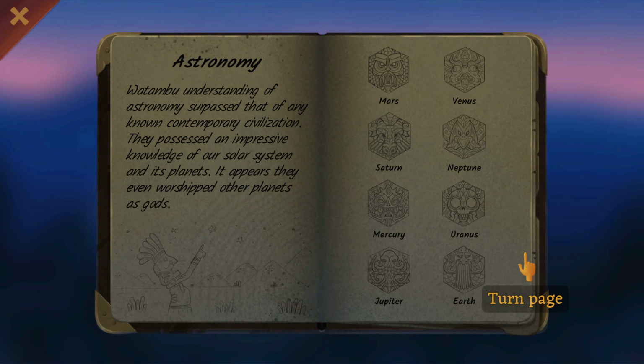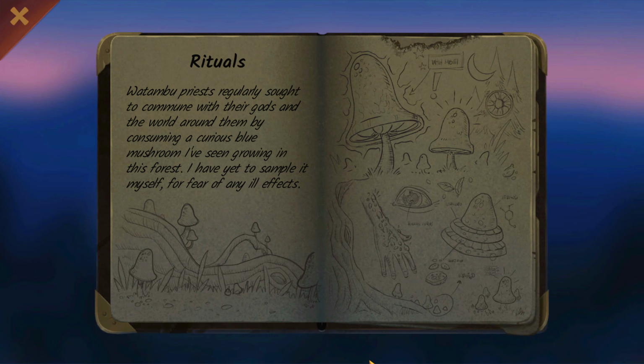So we have astronomy. "Watambu understanding of astronomy surpassed that of any known contemporary civilization. They possessed an impressive knowledge of our solar system and its planets. It appears they even worshipped other planets as gods." So here are the other planets and their depictions. Rituals. "Watambu priests regularly sought to commune with their gods and the world around them by consuming a curious blue mushroom I've seen growing in this forest. I have yet to sample it myself for fear of any ill effects." Okay, maybe we should keep an eye out for it.